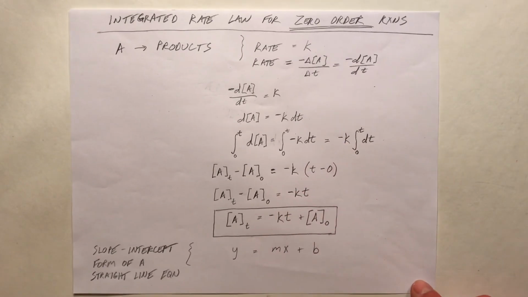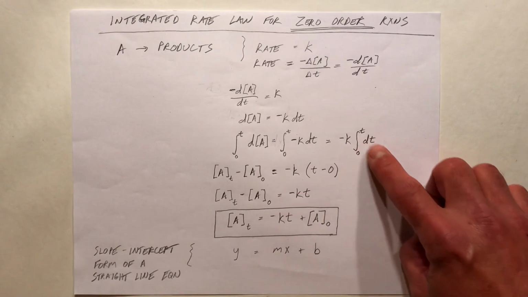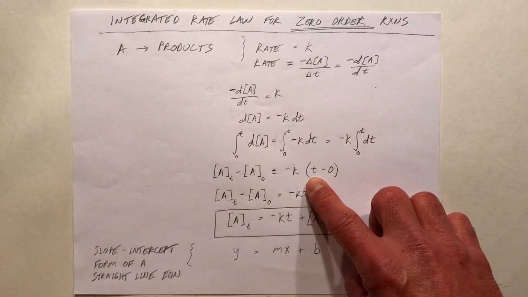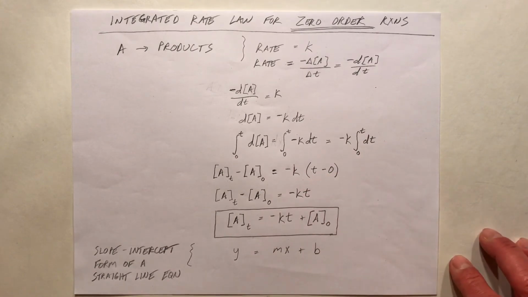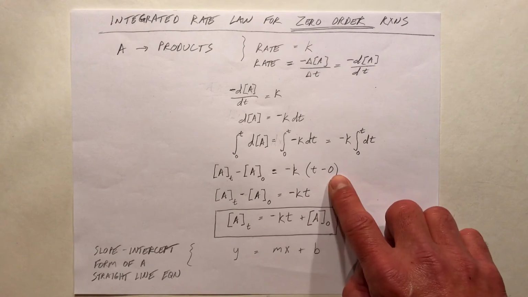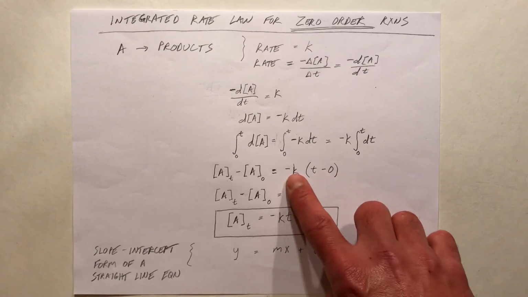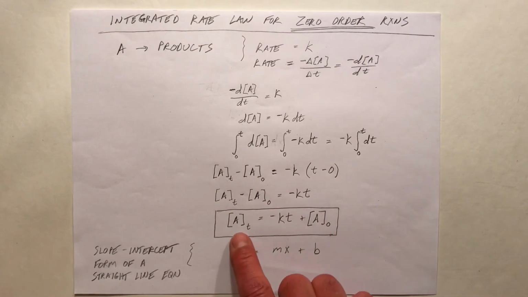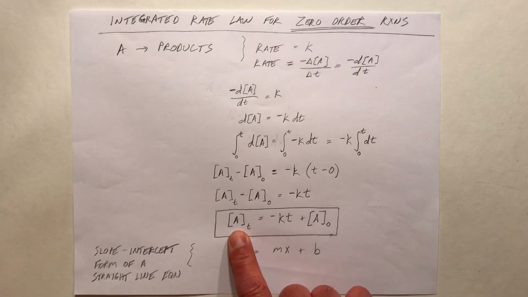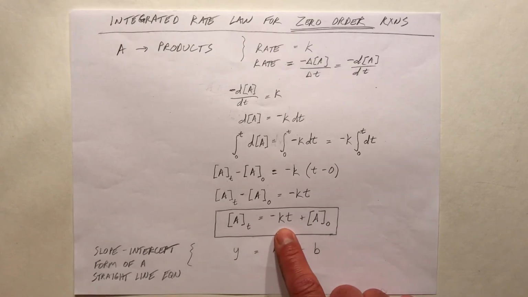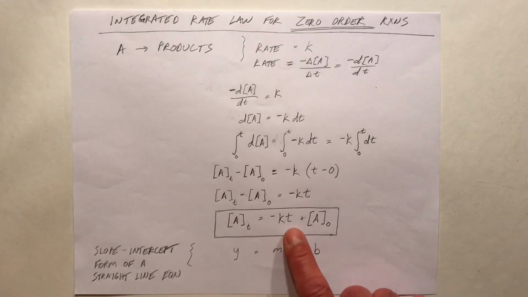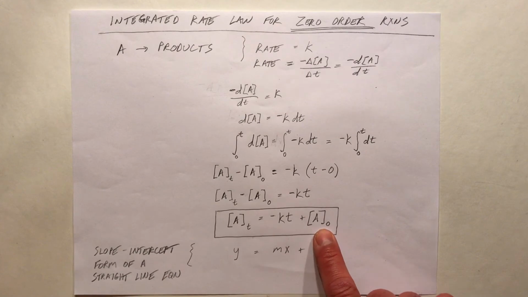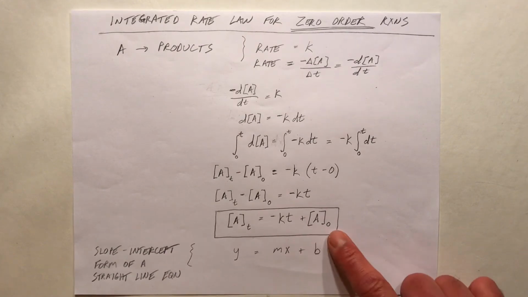Negative K is already factored out. The integration from 0 to t of dt is t minus 0. Well, negative K times 0 is just 0, so the right-hand side of the equation becomes negative Kt. We get this. Rearrange it so we have the concentration of A at time t is equal to the negative of the rate constant K times time plus the concentration of A at time 0.